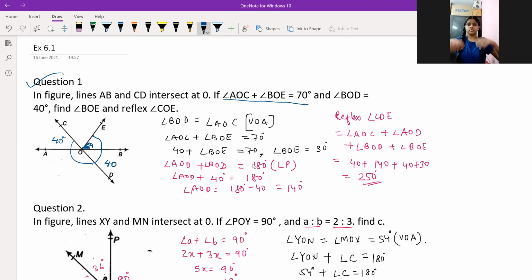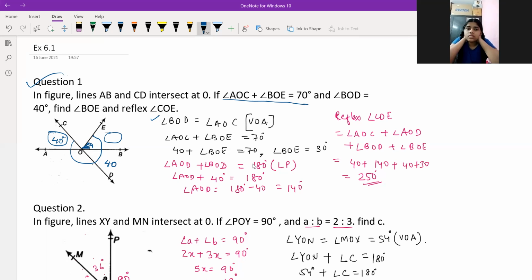Which property? Vertically opposite angles. Yes, vertically opposite angles, so BOD and AOC are equal.